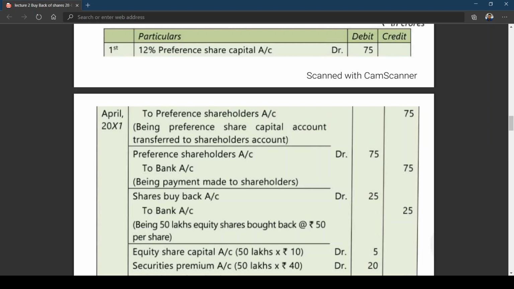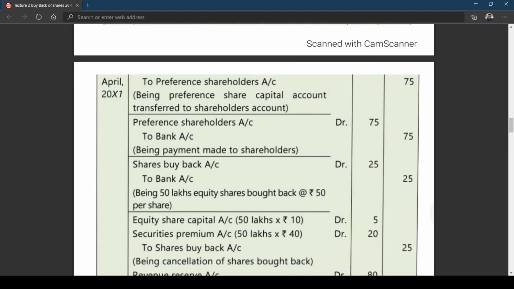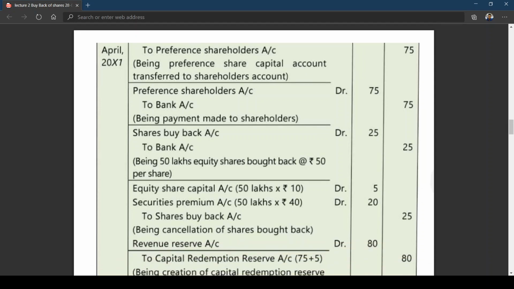I think it's simple. Now this is easy for you to remember also. Equity share capital account at R, 50 lakhs into 10, 5 crores. Security premium account, 50 lakhs into 40. If you want, you can make a note. Like in the first problem, I've written security premium account which we have debited in brackets, so you can write premium on buyback. Okay. So two shares buyback account, being cancellation of shares bought back. Then you know that CRR, we have already given a note on that. It is coming to 80 crores and that is adjusted through revenue reserve account.